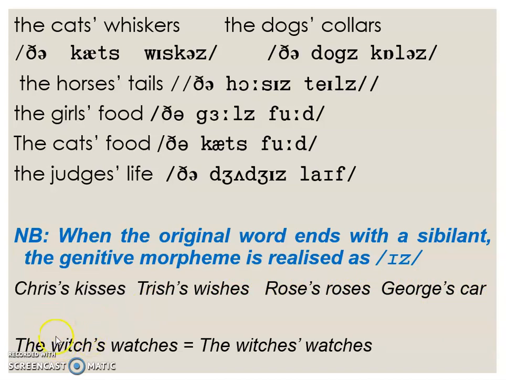While in the previous cases, if the form is already plural, witches, we keep it just as it is, and it's the same as the singular form. The witches' watches, the witch's watches, and we can be speaking of watches that belong to one witch or many witches.